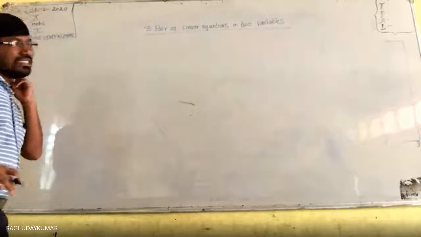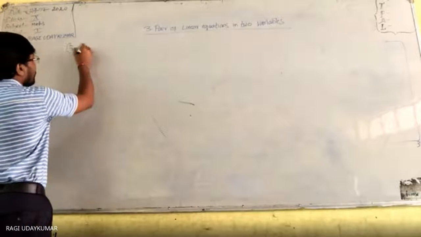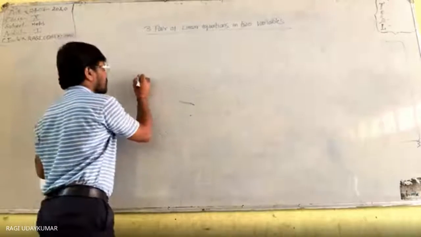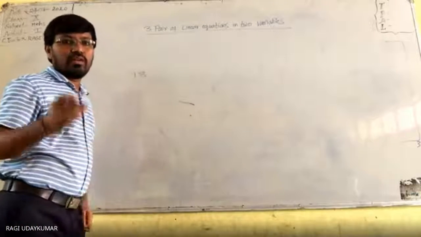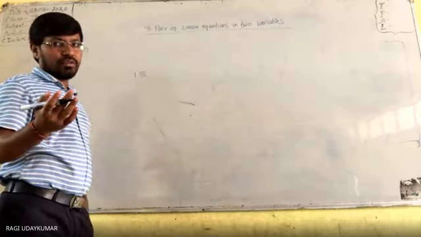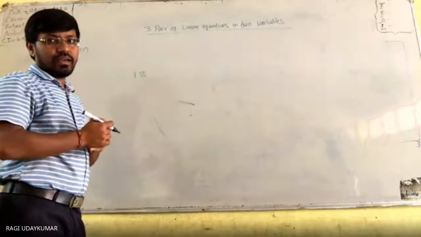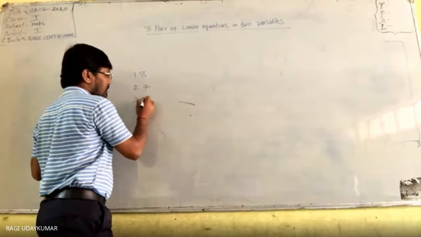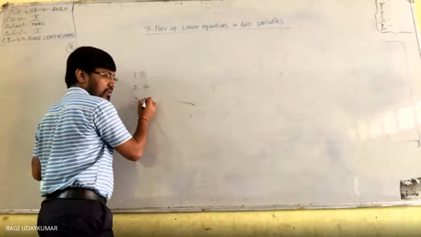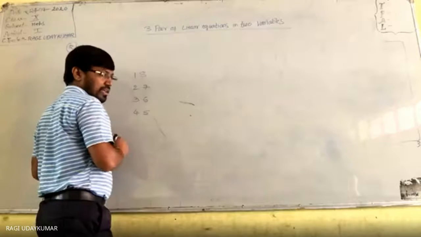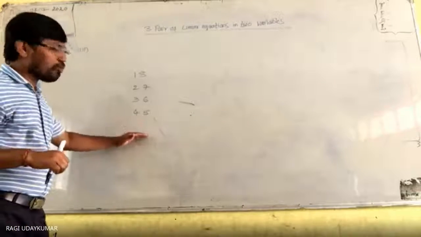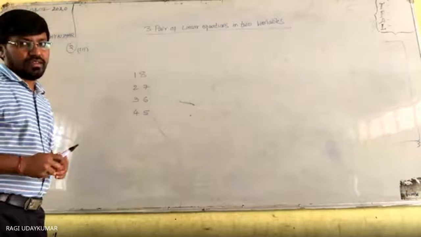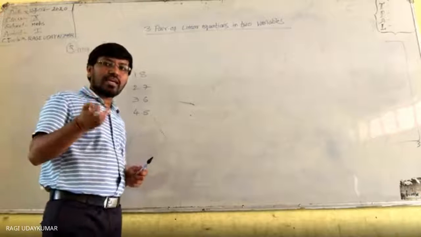So this problem can be done normally by the guessing method. In the guessing method, I say a 2-digit number where if we add both digits, we should get 9. So which numbers give 9? It can be 90, 27, 36, 45, and 54 also, next 63 also, 72, 81. These are the numbers whose digits sum to 9. If you add both, 9 comes.